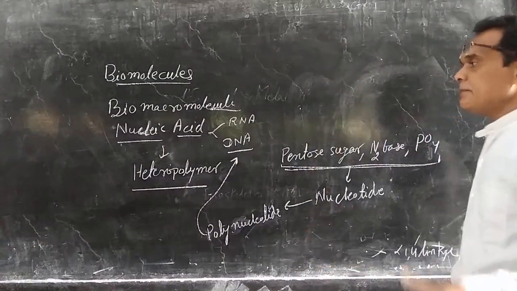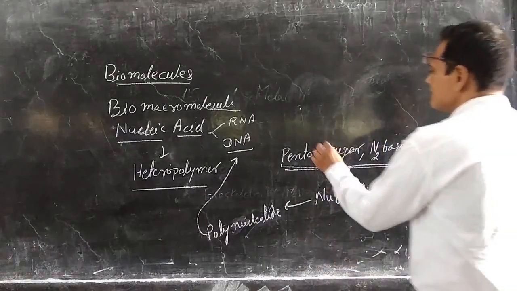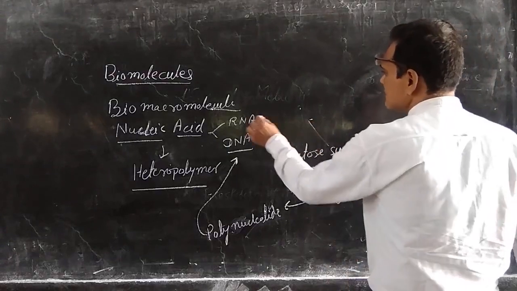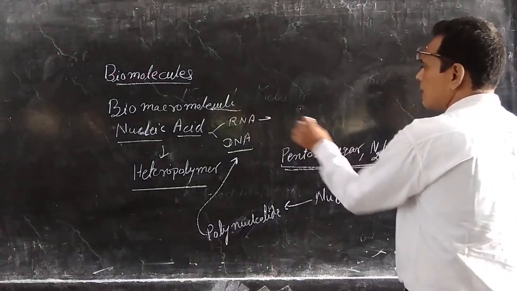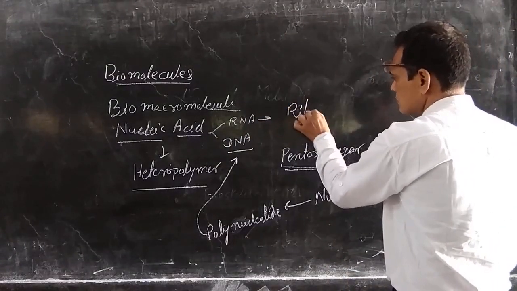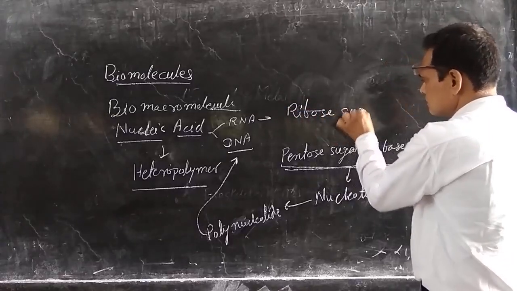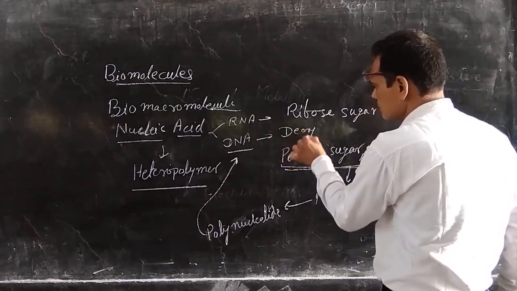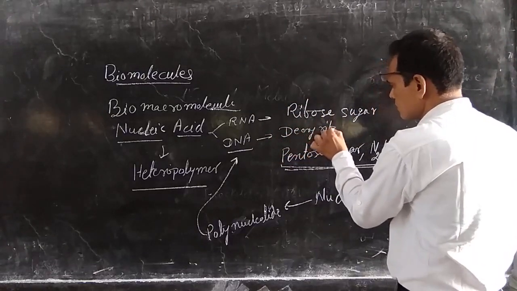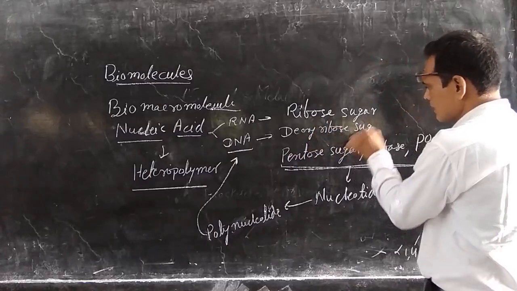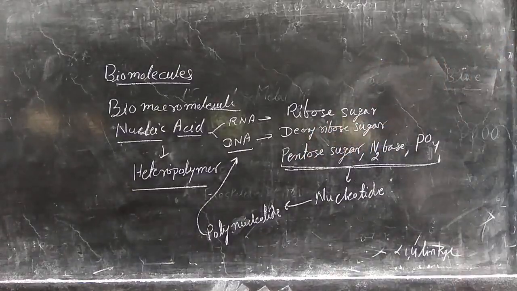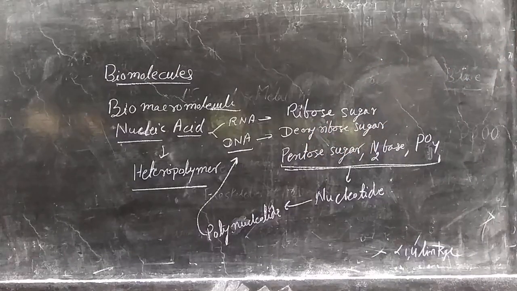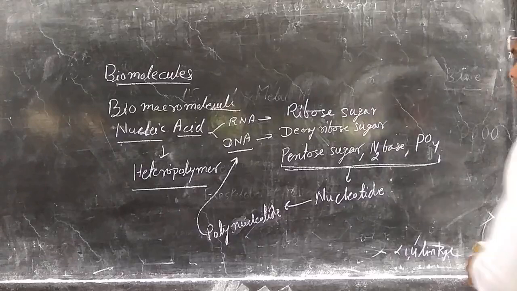But what is the basic difference between DNA and RNA? RNA has ribose sugar and DNA has deoxyribose. The main basic difference is that RNA contains ribose sugar but DNA contains deoxyribose sugar.